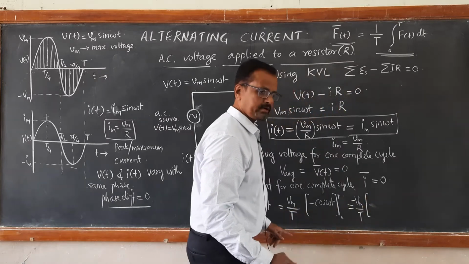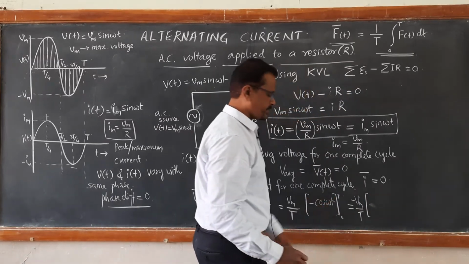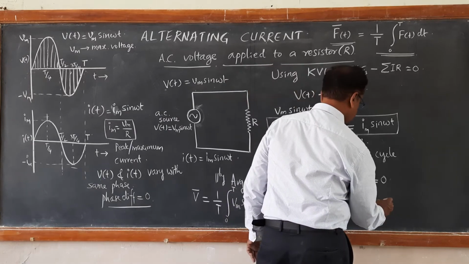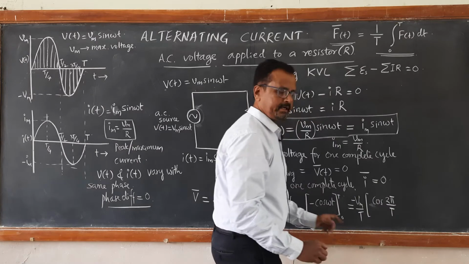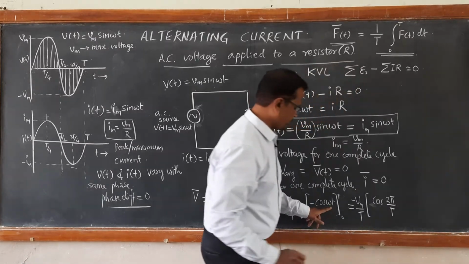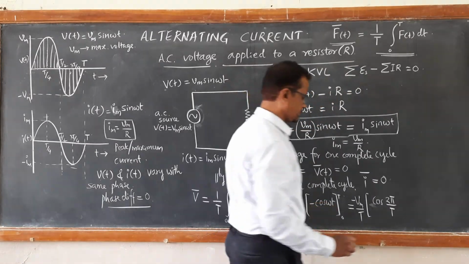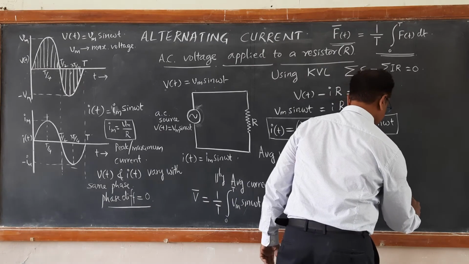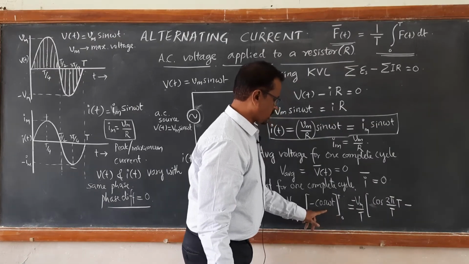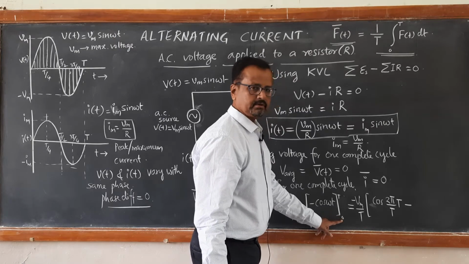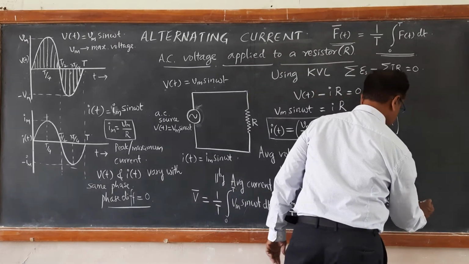Cos omega t can be written as cos of 2 pi by T, because omega is 2 pi by T, into the upper limit T, minus cos of 0.